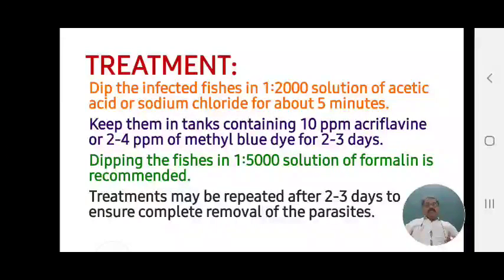Second treatment: keep them in tanks containing 10 ppm acriflavine. The fishes infected by Gyrodactylus are collected and kept in tanks of 10 ppm acriflavine, parts per million, or alternatively 2 to 4 ppm of methylene blue dye.